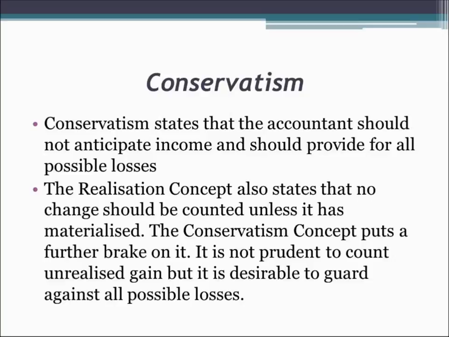But if the same is with the losses, if he is anticipating some losses in the near future in his business, due to any reason, but he is having in his mind that in the near future he will be incurring some losses, then in this case, he can account for those possible losses in the books of accounts. So this is how the concept of conservatism works. We cannot account for the anticipated income, but we can account for all the anticipated losses.